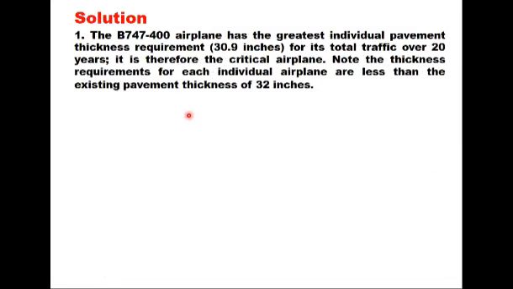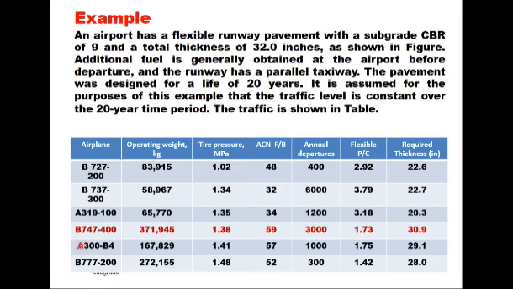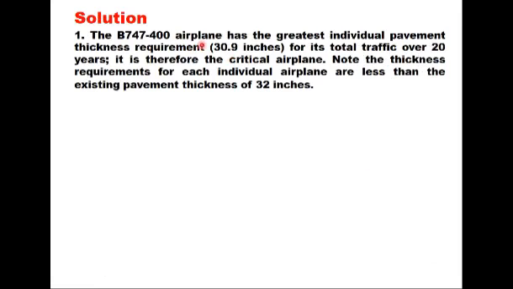So if you see this table again, B747-400, this aircraft has the highest value of ACN 59 and required thickness is 30.9 inches, and you can see here that all other aircraft also require thickness which is less than 30.9, and therefore all can be permitted as per the required thickness of the pavement. So this has the largest individual pavement thickness requirement, 30.9 inch, for its total traffic over 20 years.